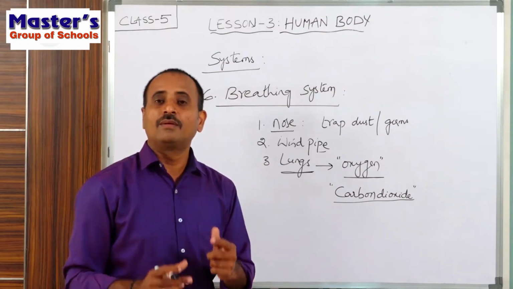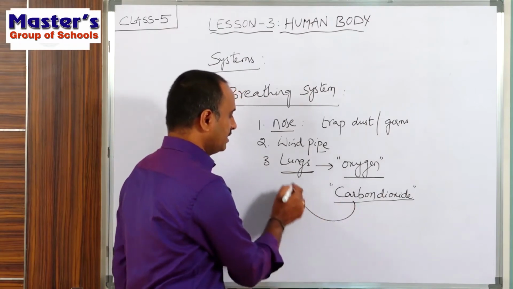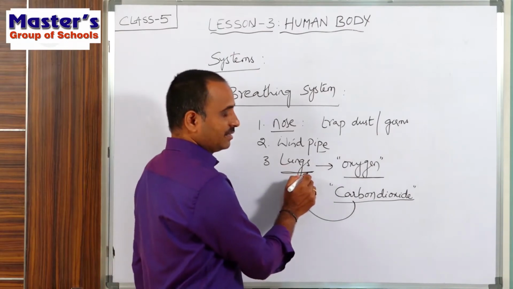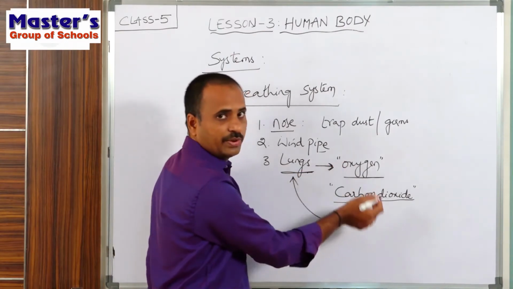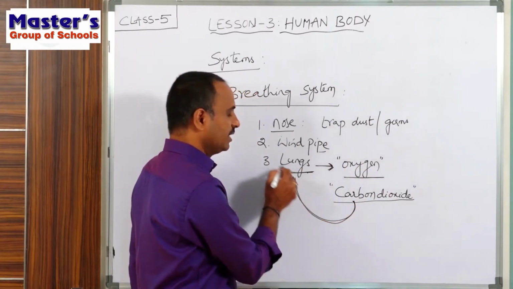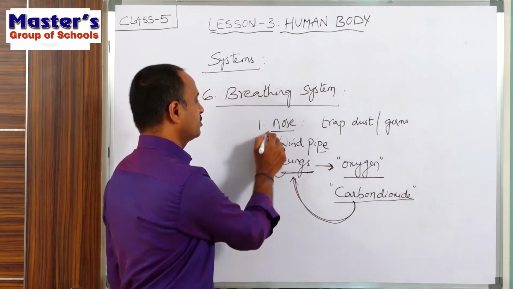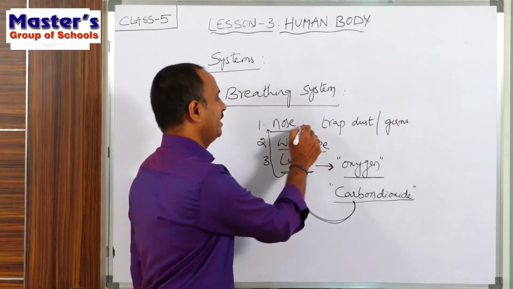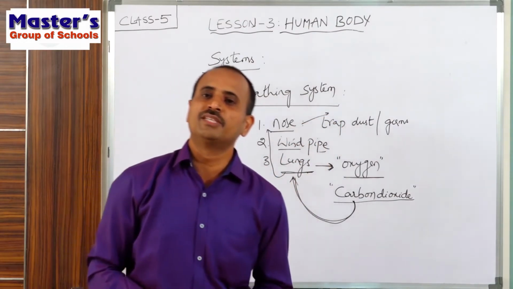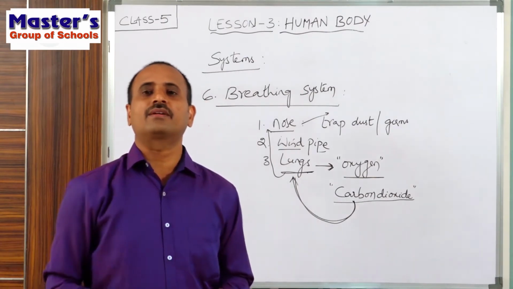So that's why the blood again carries away this carbon dioxide to the lungs. So children, do you understand? Here the lungs send the oxygen to the blood, and the blood again carries away the carbon dioxide to the lungs. From the lungs, the carbon dioxide will reach the windpipe and the nose, and finally the carbon dioxide will come out from our nose. That means we will breathe in oxygen, we will breathe out carbon dioxide.